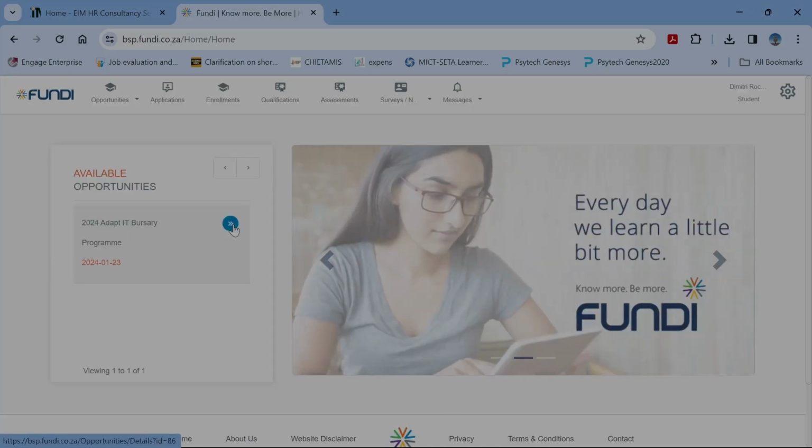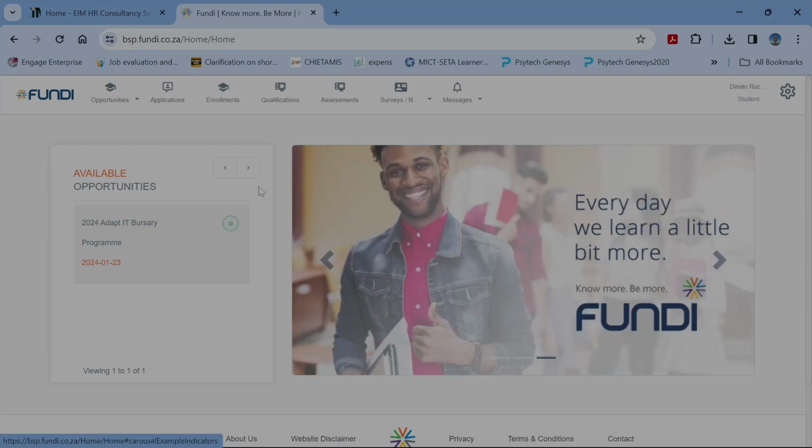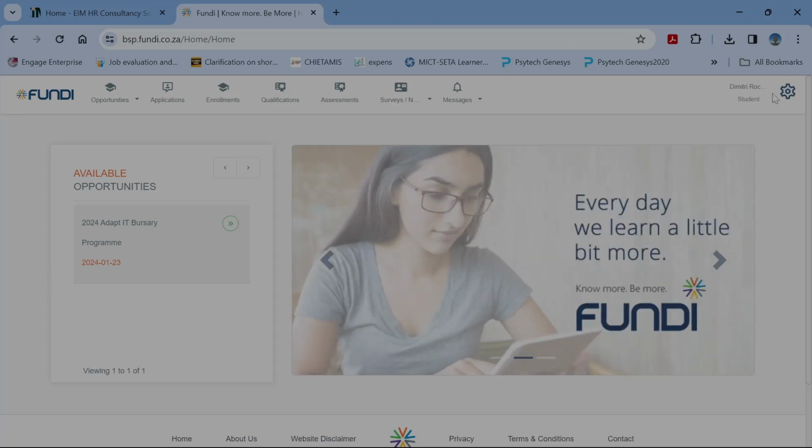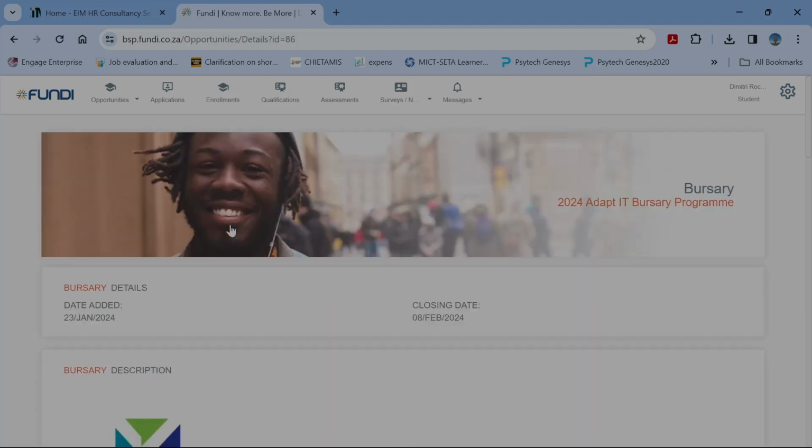Guys, once you have logged in now onto the system, you will be presented with this particular page, and then you can just click on this particular section. And to confirm that you have logged in, you can see, yes, my login status or my initials and name is on this particular corner. Then we can click on this arrow, and then we can just wait while it's loading. And then we'll obviously be presented once more with the bursary details and requirements.